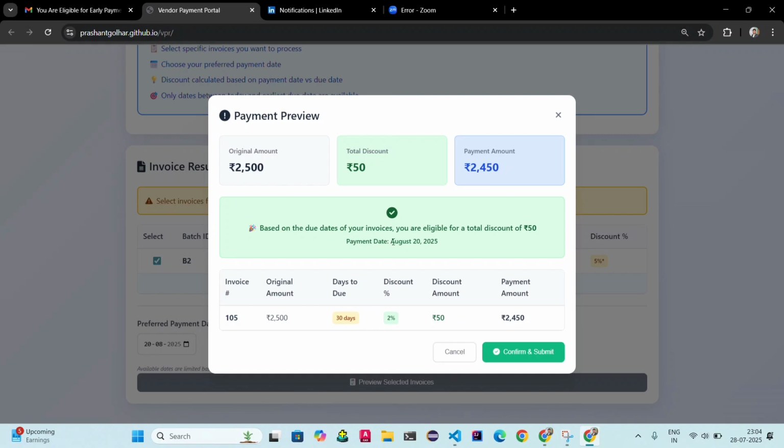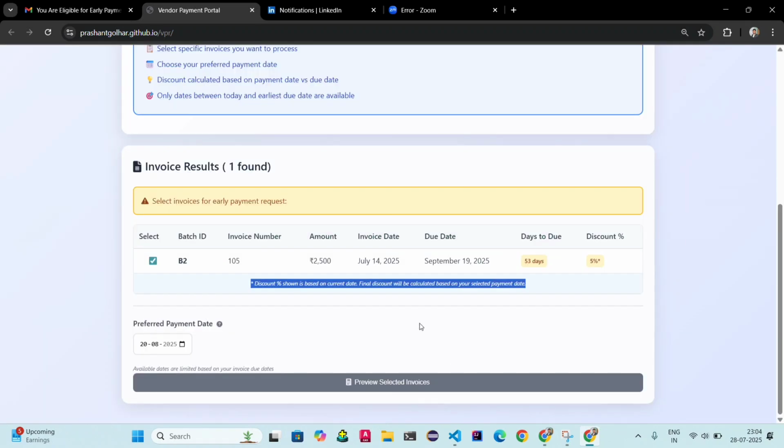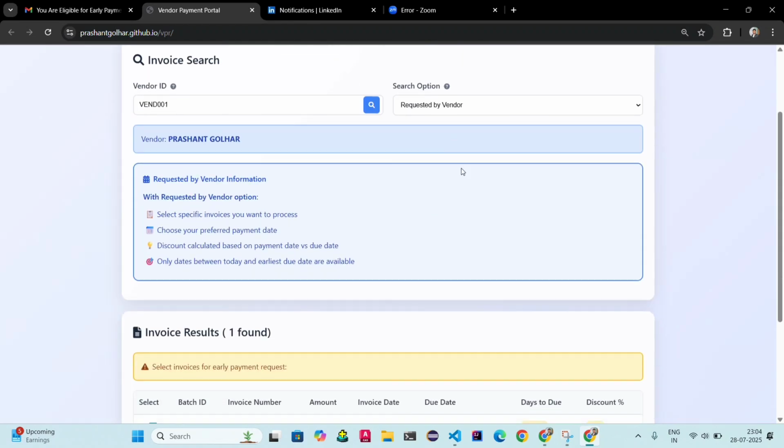Payment date as requested by the vendor is 20 August 2025, and days to due from the 20 August is 30 days, so it will take 2% discounting per day. And for the full turnover, it is reverse. It will take immediate date or next business day. So this is for the selected by date or requested by vendor.